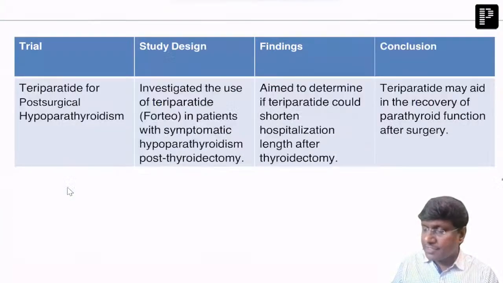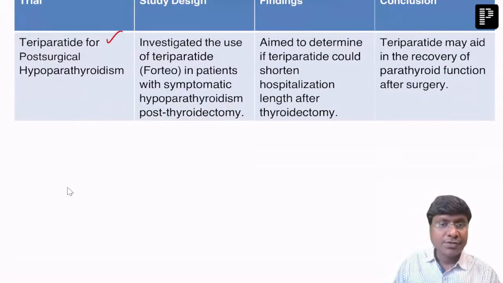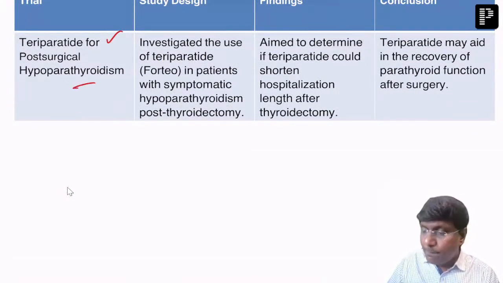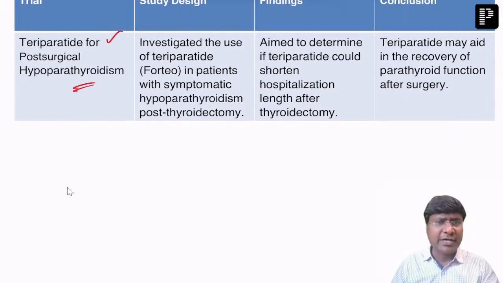The next important molecule is teriparatide. Teriparatide is for post-surgical hypoparathyroidism, as I have discussed. Those individuals who have undergone goiter resection will develop acute hypoparathyroidism. In them, you need to give teriparatide, and it may aid in the recovery of parathyroid hormone following the surgery. So this is about the treatment. These are the new molecules.